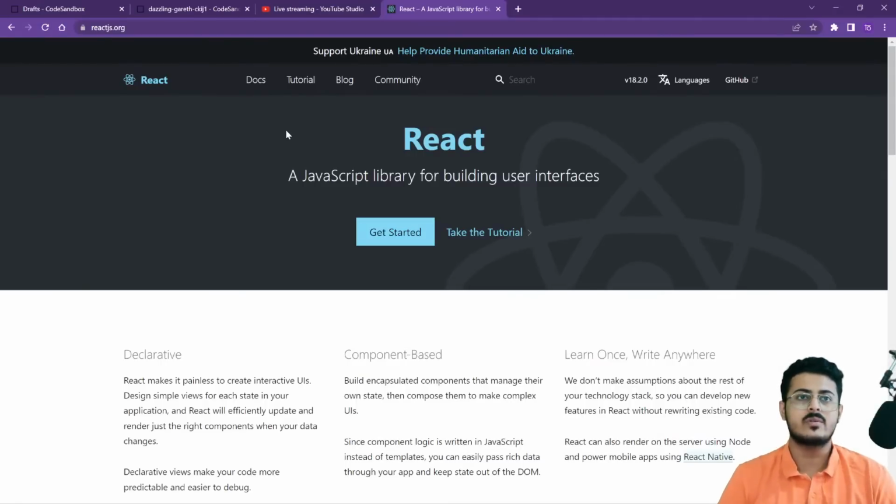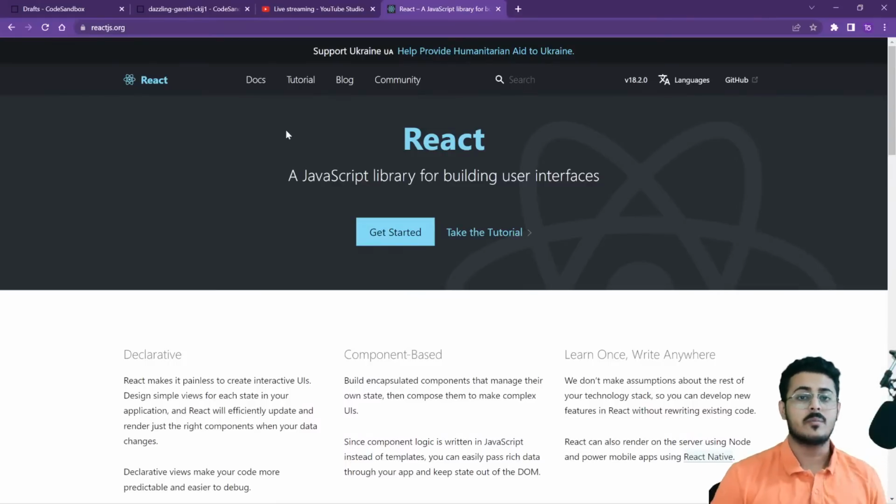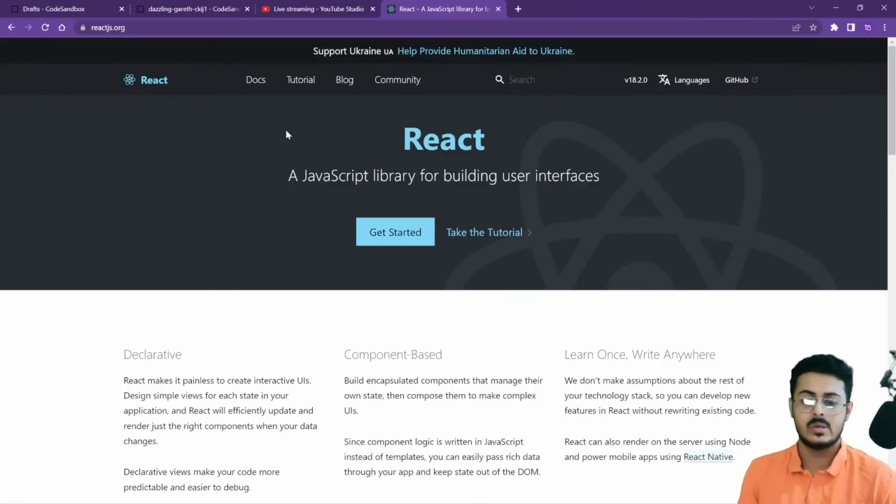So basically, what do you understand by the word library? When you think about a library, you think of a physical library that you have seen in your college or school or local area. Right over there, there are many books that have information about different subjects, and you're able to take one of the books. For example, you have been given an assignment from your college, you go to the library, you find a book related to that assignment, you read through it, and then use that knowledge to recreate the assignment that has been given to you. Think about JavaScript libraries in such a way.